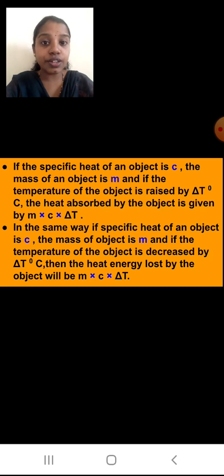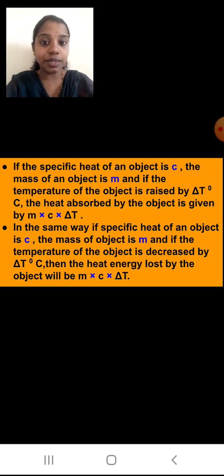The initial temperature will be something different and then it is raised, so that difference is delta T degree Celsius. Then we can calculate the heat absorbed by the object by the formula m into C into delta T.